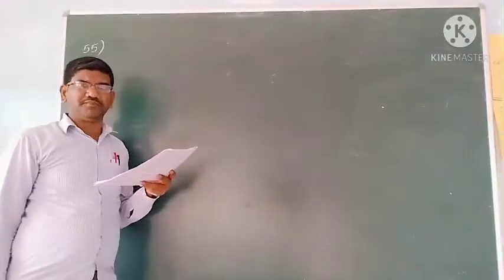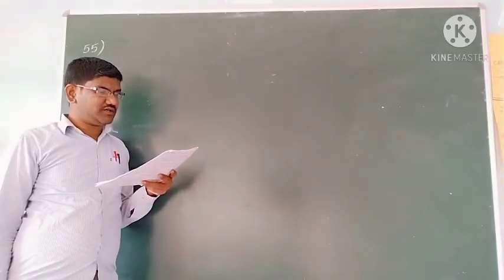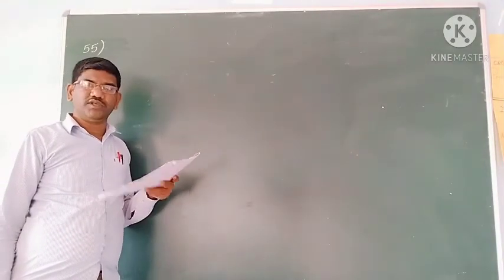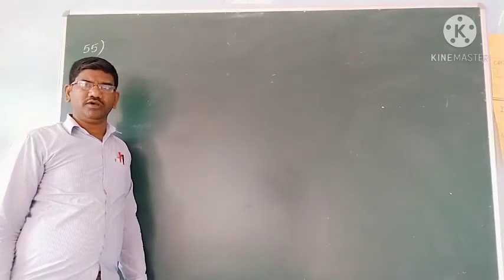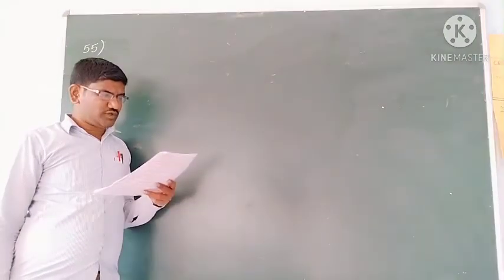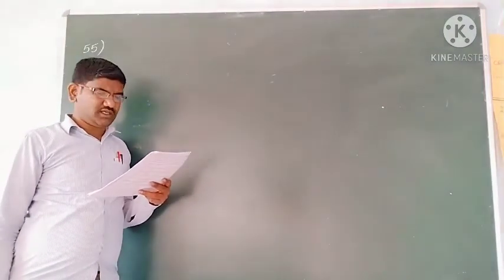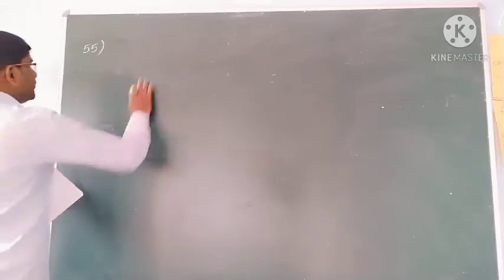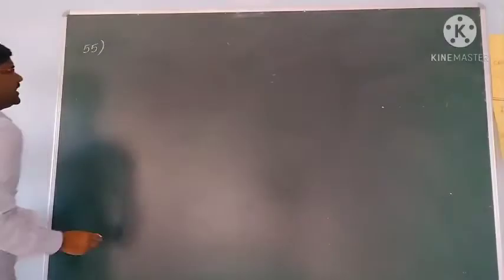Okay students, now next problem. A body is projected vertically upward with a velocity u. Now the question is, what is its velocity at half of the maximum height? So we have to find the velocity at half of the maximum height.